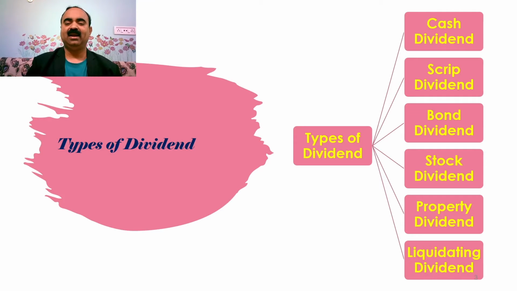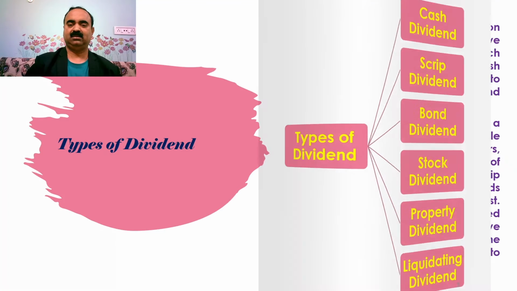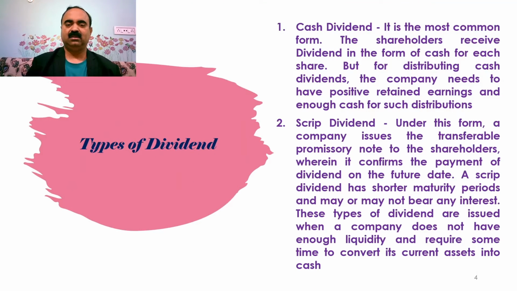In this slide, I have explained different types of dividend. There are 6 different types of dividend: 1. Cash dividend, 2. Scrip dividend, 3. Bond dividend, 4. Stock dividend, 5. Property dividend, and 6. Liquidating dividend. Let us now discuss different types of dividend in detail.